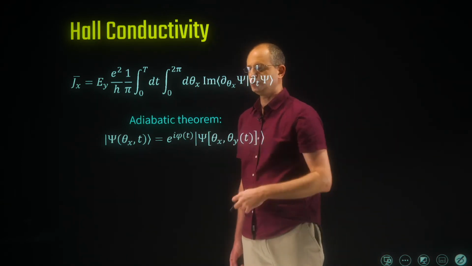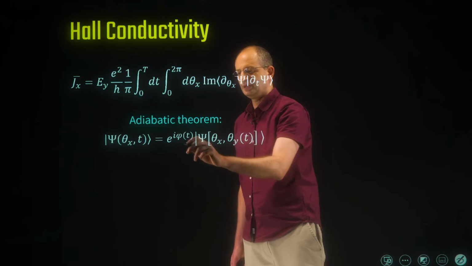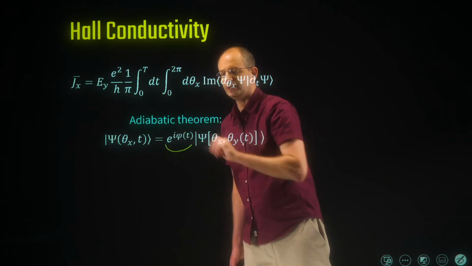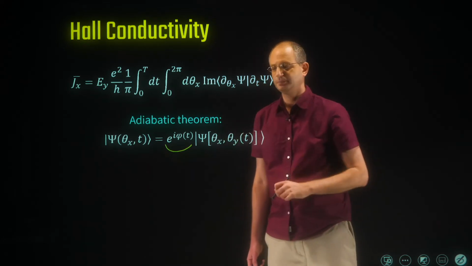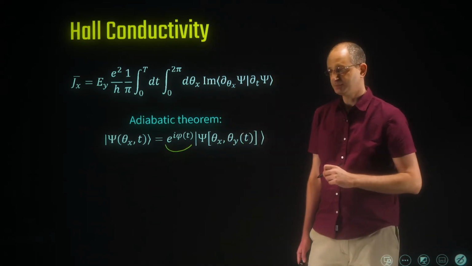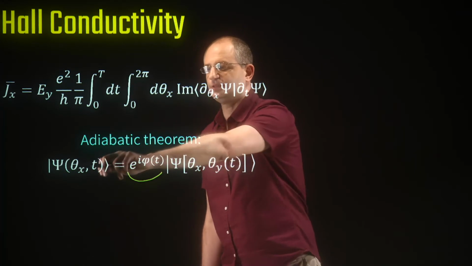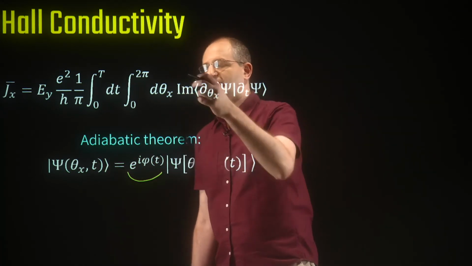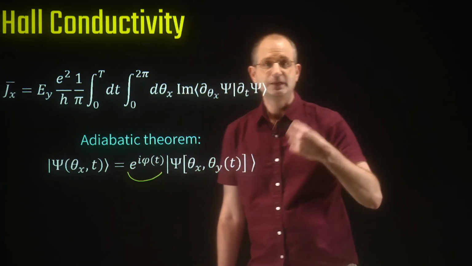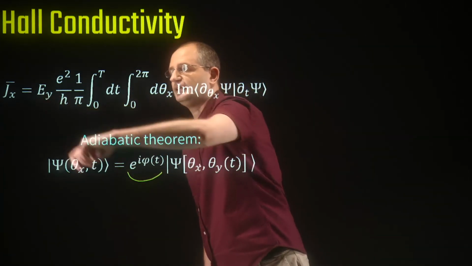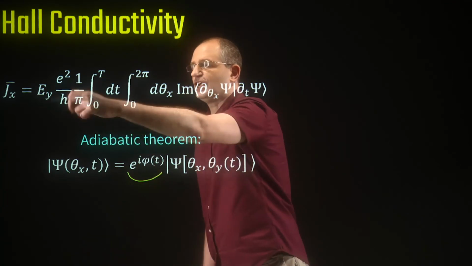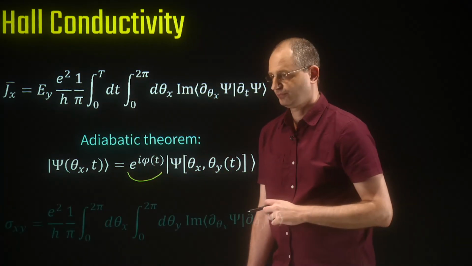And as we know, as usual, for the adiabatic theorem, what this phase e to the i phi is, that's a sum of the dynamical phase and the Berry phase. But that's actually not going to matter for our purpose. Okay, so we substitute this time-dependent wave function back into the expression for the current, and we get the Hall conductivity. So the Hall conductivity sigma xy is simply the ratio between jx and Ey.